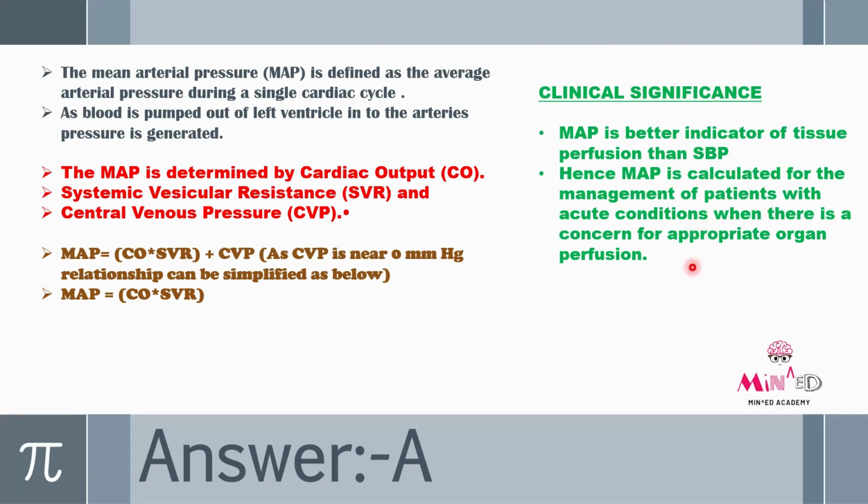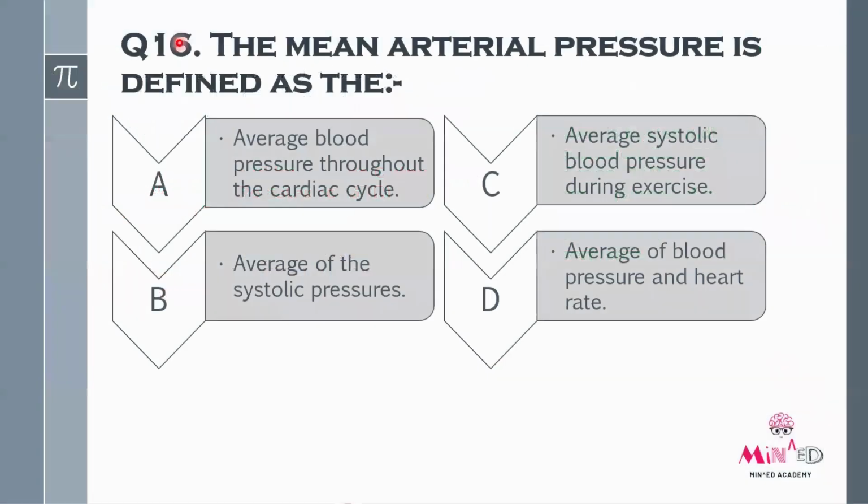perfusion. Okay, so from the first line only, we come to know that mean arterial pressure, MAP, is defined as the average arterial pressure during a single cardiac cycle. So the answer will be option A. So question number 16, the mean arterial pressure is defined as, the answer will be option A, average blood pressure throughout the cardiac cycle.